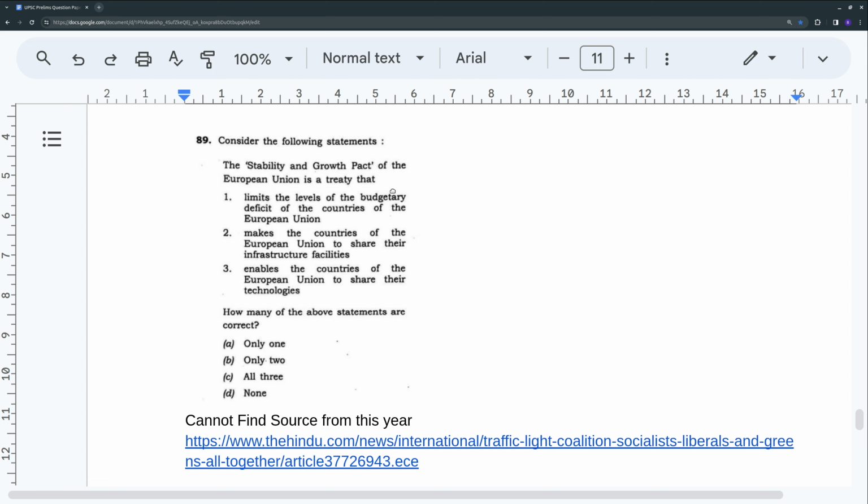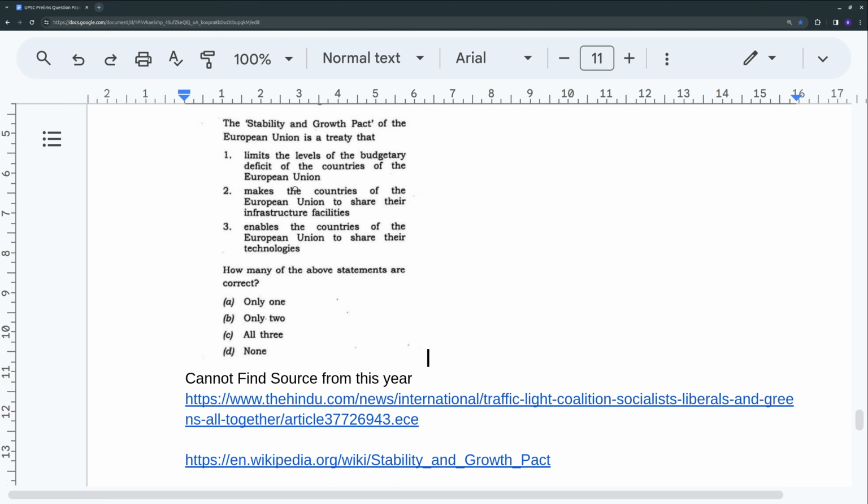So it limits the level of budgetary deficit of the countries of the European Union. That is true. Makes the countries of the European Union share their infrastructure facilities: I haven't read anything that points in that direction. So there is nothing connected to that. And enables the countries of the European Union to share their technologies: there is no mention of sharing of technologies either. So it's something connected to this first statement. That's what I understand.